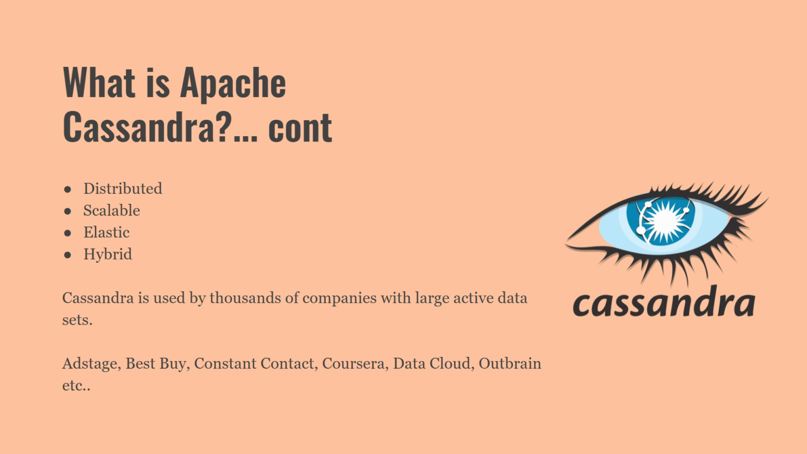Masterless architecture and low latency mean Cassandra will withstand an entire data center outage with no data loss across public or private clouds and on premises. Cassandra is used by thousands of companies with large active data sets. A few examples of companies are AdStage, Best Buy, Constant Contact, Coursera, Datacloud, Outbrain, etc.